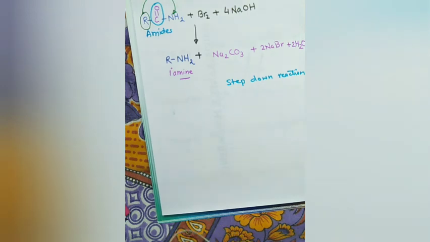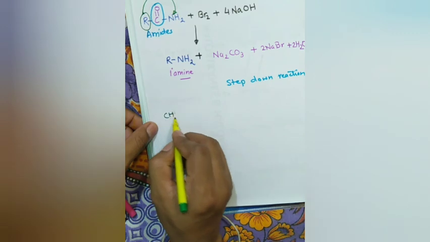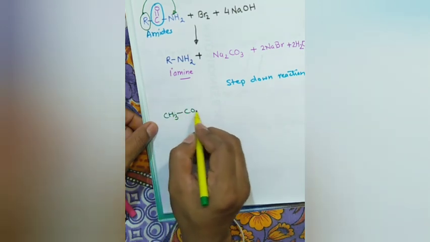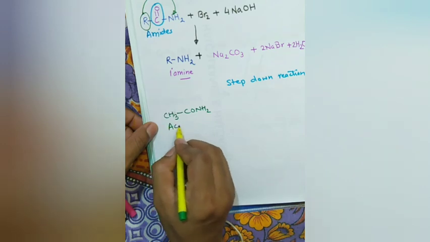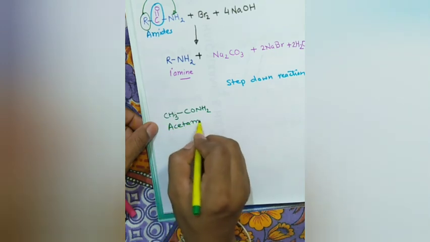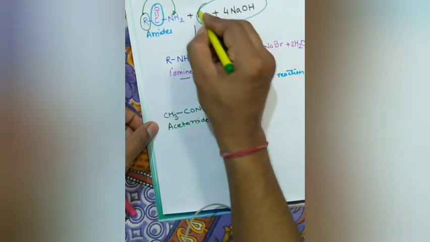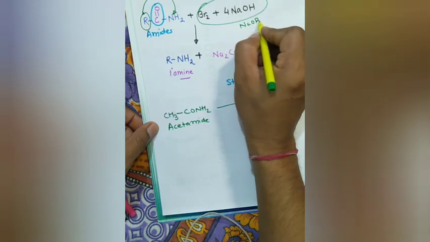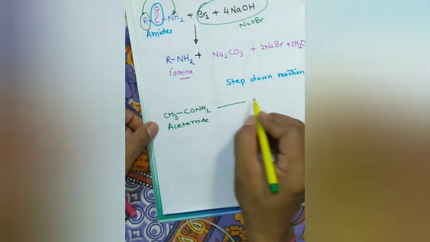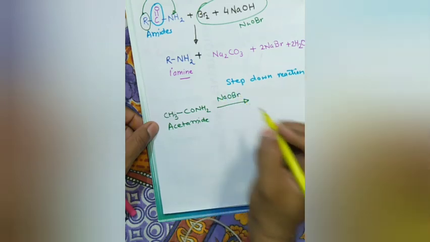For example, suppose you have ethanamide or acetamide, CH3CONH2. The common name is acetamide. In place of Br2 and 4NaOH, it may be written as NaOBr.